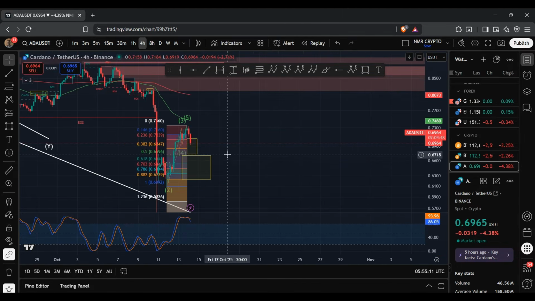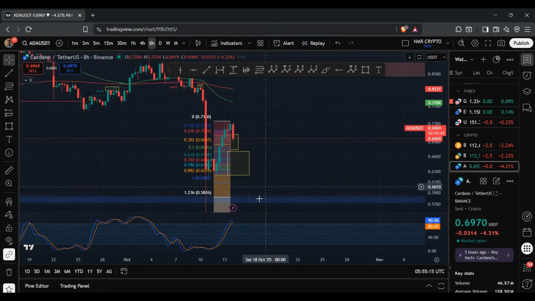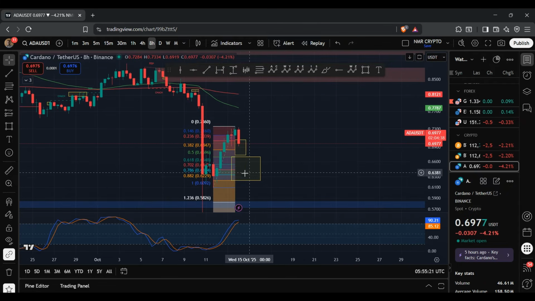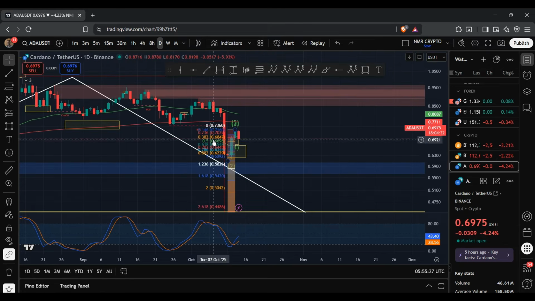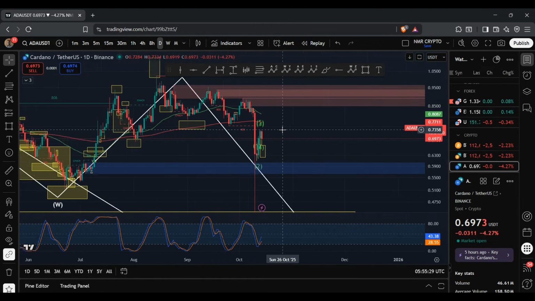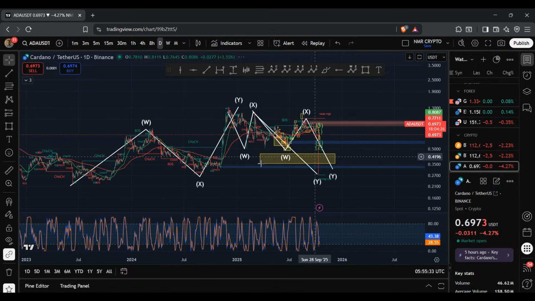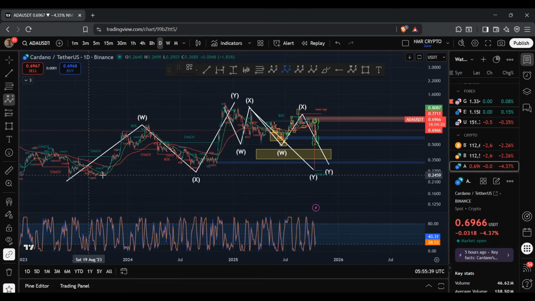And looking at the 4-hour chart, you can see that we are within the overbought conditions, and the same can be said on the 8-hour chart. And so it's possible that we see a deeper retracement to the downside where we tap into this region. But again, ultimately, I will be looking out for that reversal to the upside. And zooming out, I'm looking at the daily chart. What you can see is I've been tracking some corrective moves, and I will be looking out for that corrective move to the upside, where what could have forming is a bigger WXY structure to the upside, where this structure